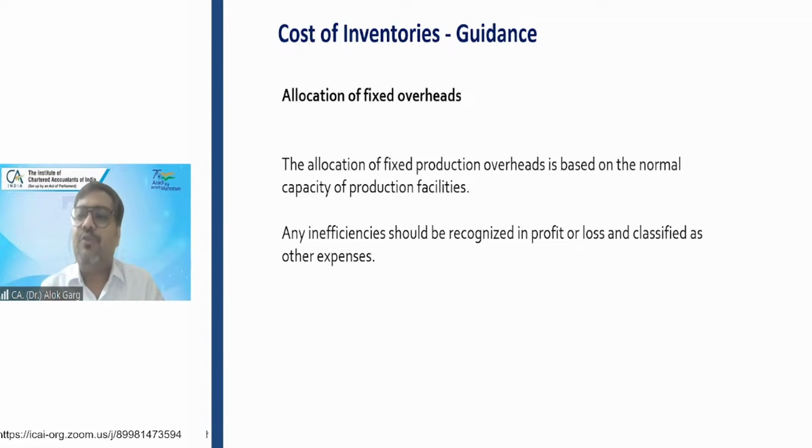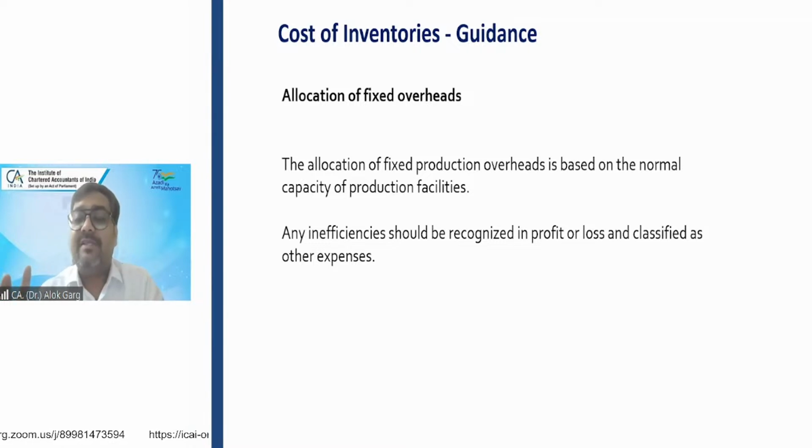So if I produce 1 lakh units of output, what is my per unit cost which needs to be allocated? 5 lakh divided by 1 lakh, 5 rupees is my fixed cost per unit. But what happens if my actual production is equal to normal production? Then life is simple.